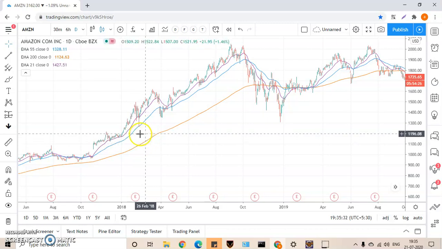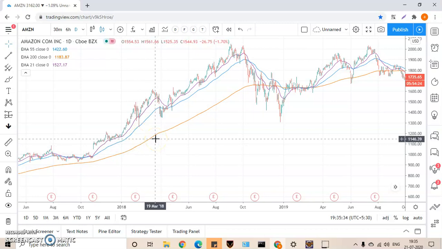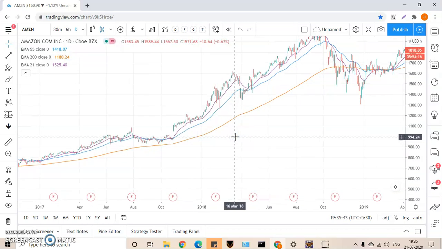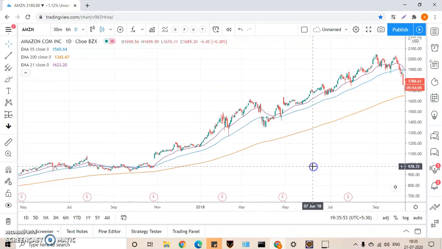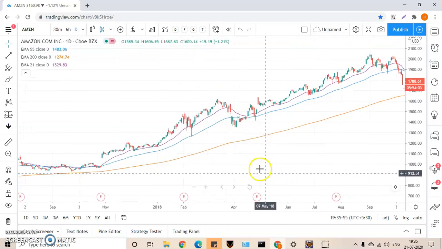Okay, remember only this. Next, this 200-day moving average is a rock solid support. This is a confidence booster. Whenever you see a 55-day moving average above the 200-day moving average, this should give you high confidence that this particular stock's gonna boom. Okay, next, very important line, that is the 21-day moving average line. So how to trade? Now currently I am in this situation.